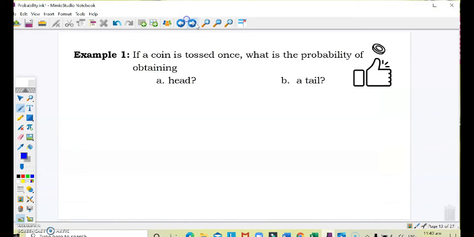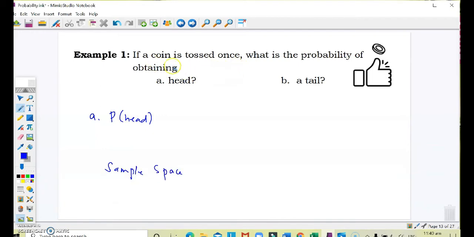This time, let's continue discussing and giving examples of probability. How do we solve for the probability of a certain event? Example 1, if a coin is tossed, what is the probability of obtaining a head? Definitely, this is a classical probability in which getting a head or a tail have equal chance of occurring. So, to answer letter A, the probability of getting a head, we need to identify first the sample space.